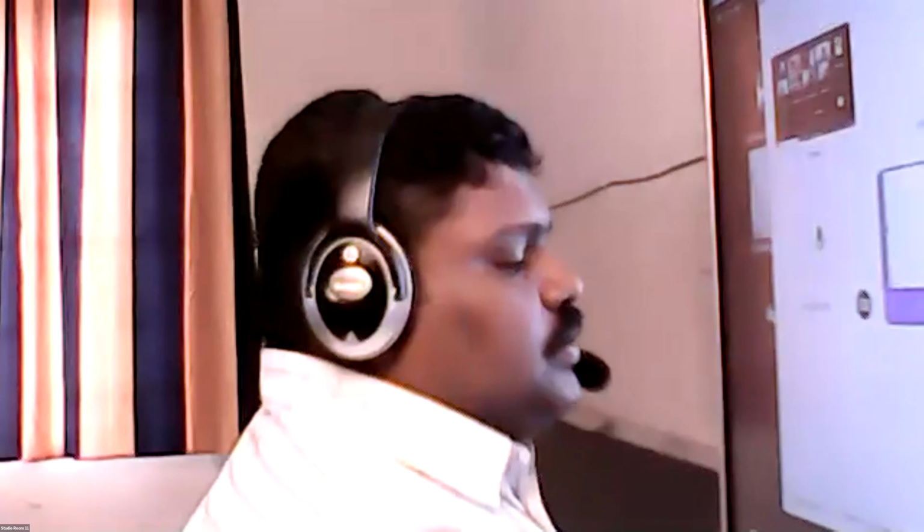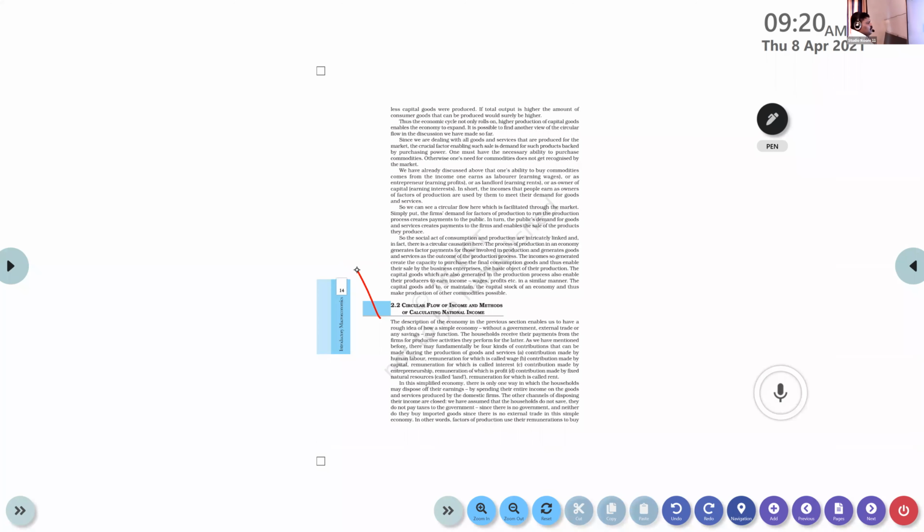So come back to the textbook. Observe here. The description of the economy in the previous section enabled us to have a rough idea of how a simple economy without a government, external trade or saving may function. So far we discussed an economic condition where there is no government intervention. We already know that there are two sectors.